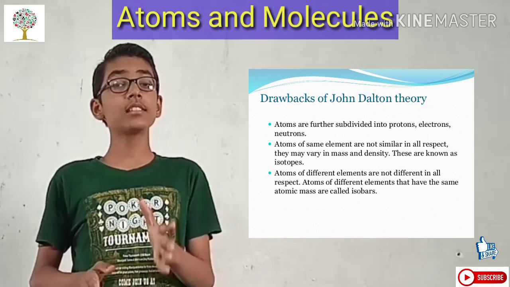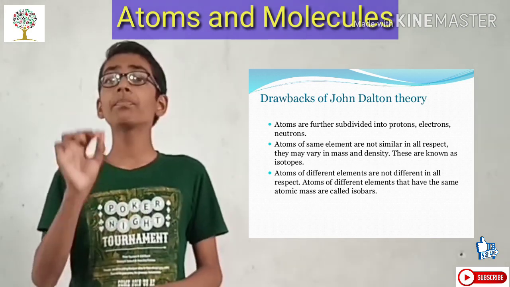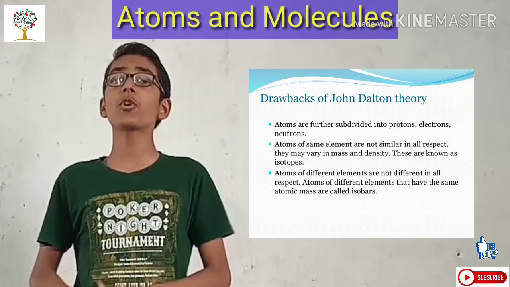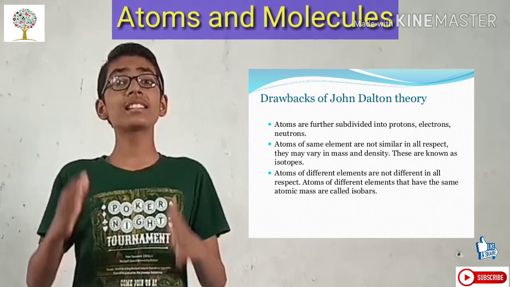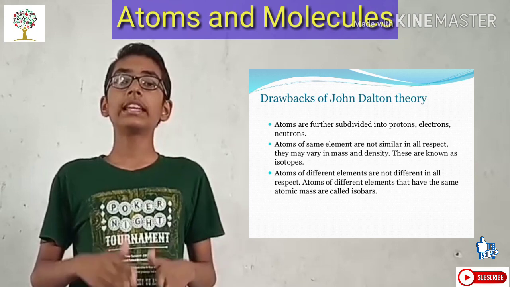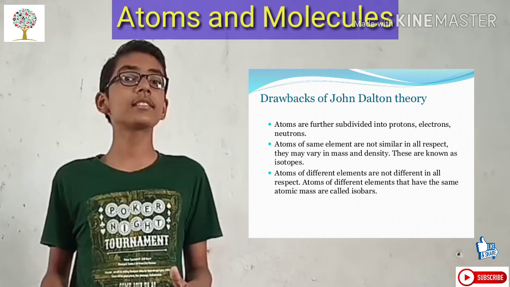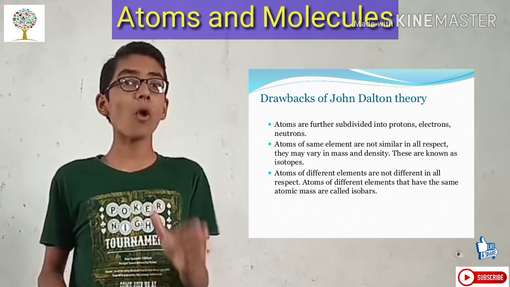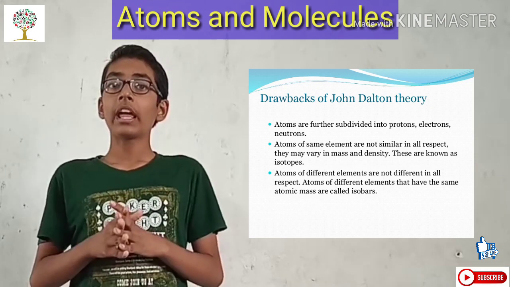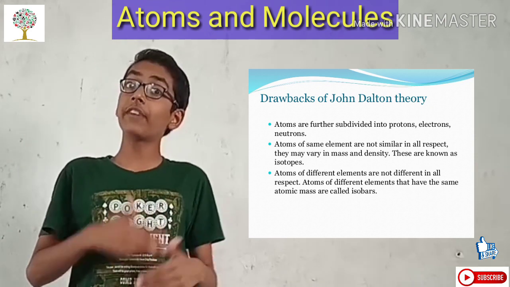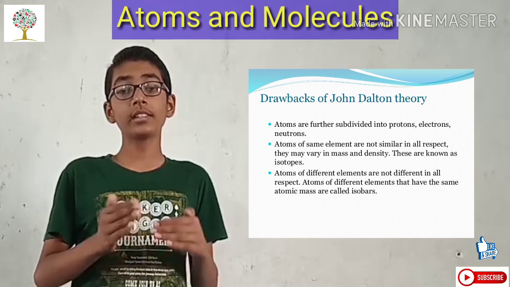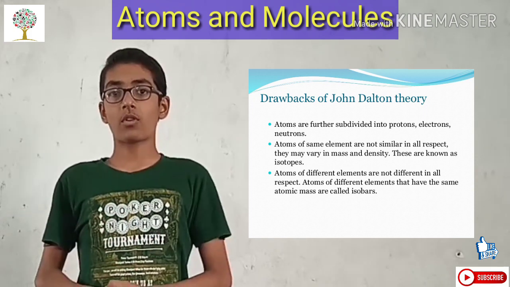So this is a drawback. The first postulate of Dalton's atomic theory, that atoms are indivisible particles, is now considered wrong. Atoms can be further divided into protons, neutrons and electrons.